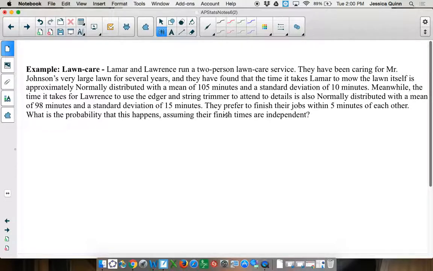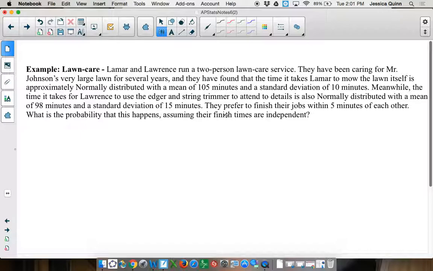Okay, so first of all, we need to label the information that we got, because there's a lot of stuff up there. And unfortunately, Lamar and Lawrence don't make this very easy. It wouldn't be like Kat and Bella, that'd be way easier. But Lamar and Lawrence, they both start with an L.